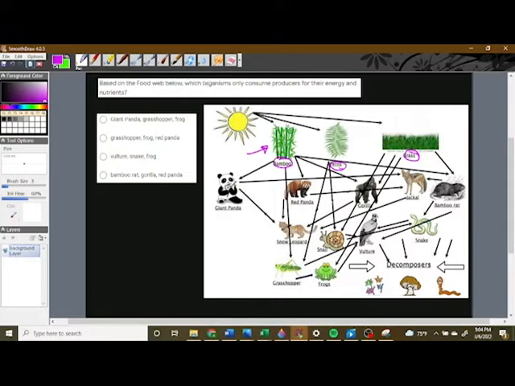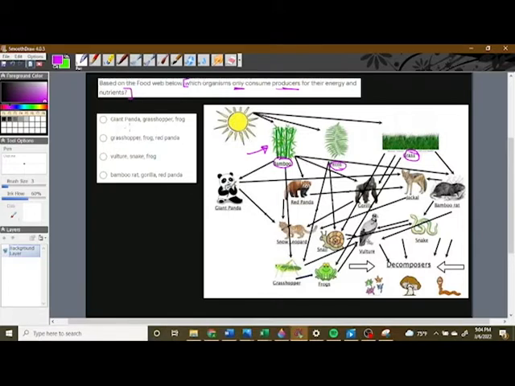And again, going back to the question, it's asking which organisms only consume producers for their energy and nutrients. So we're looking for arrows going from our producers we identified to certain organisms and making sure that they don't also eat other consumers, because that would nullify this condition right here, because it says only consume producers. So let's check it out.